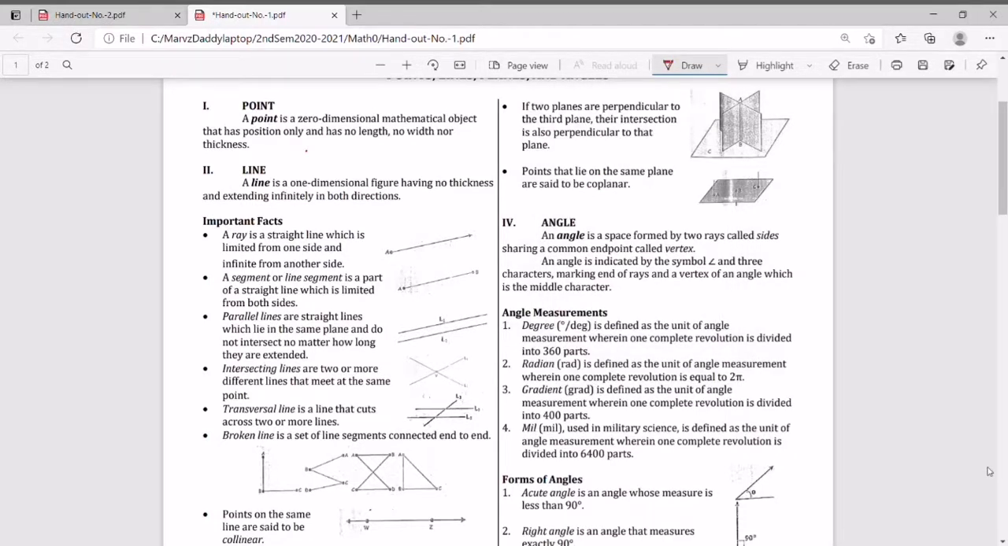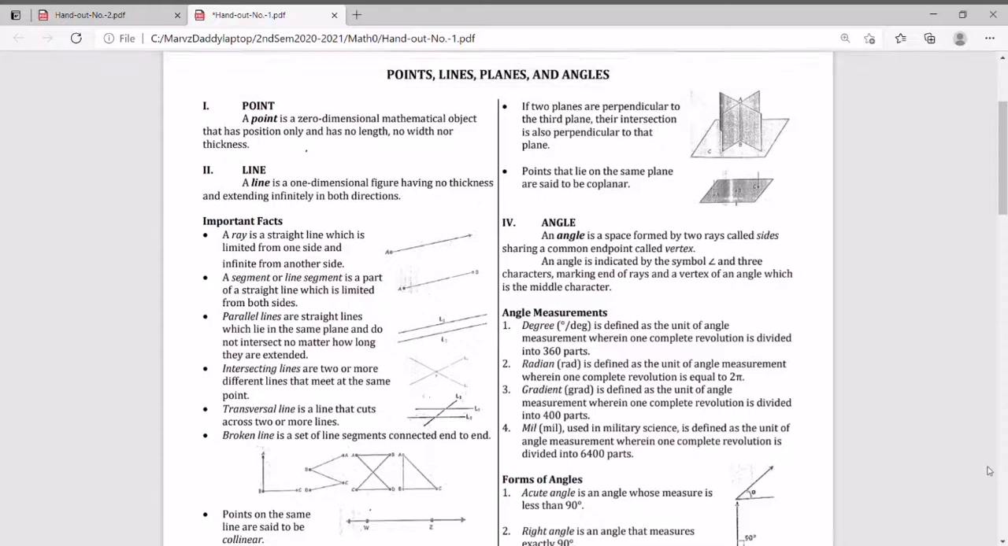A line. A line is a one-dimensional figure having no thickness and extending infinitely in both directions. So when we indicate a line, take note that it is extending infinitely. So it has arrowheads on both ends. An arrowhead indicates that it is infinite. So it has no limit.